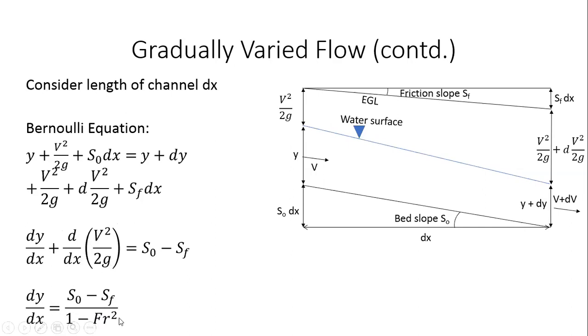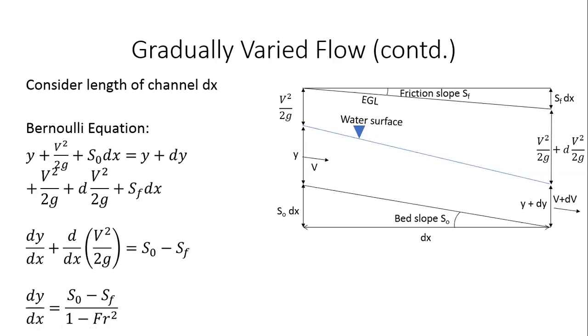It's fairly straightforward, right? We all know q square by a square. A is a function of x, so you can go ahead and do that. So you'll get Froude number square. So we get this very nice expression, dy by dx, which is essentially the slope of the water surface. That we are saying is equal to S naught minus SF divided by 1 minus Froude number square, right?